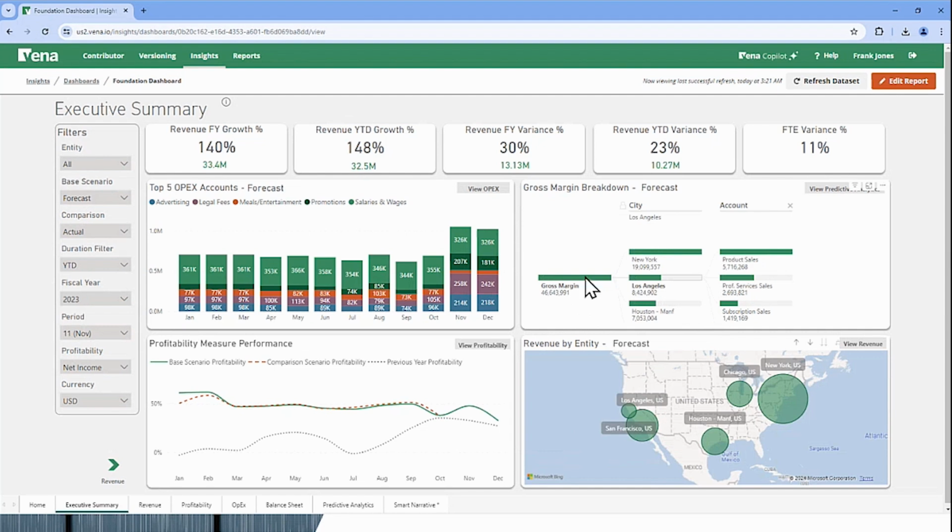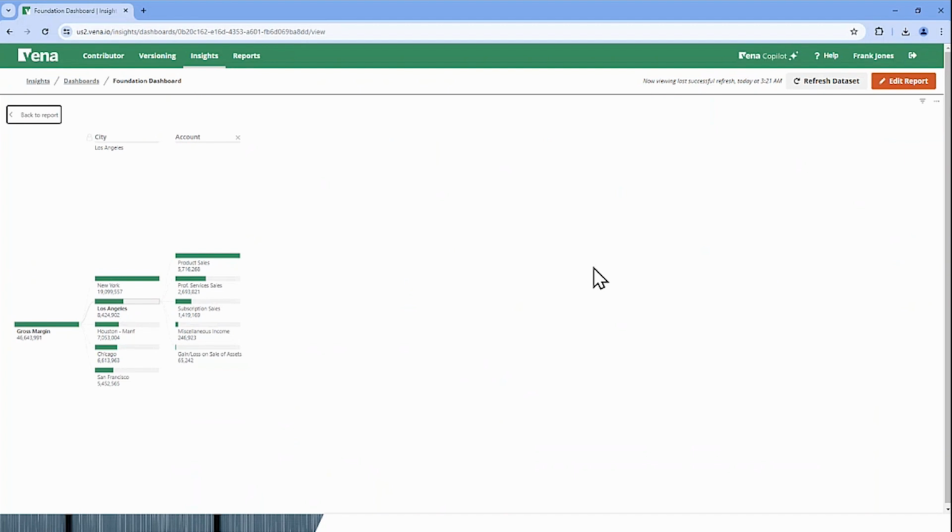Suppose I'm looking at this and I can see in this decomposition tree, I'm starting with my gross margin. Let's blow this out. So I've got my gross margin for my different areas. If I wanted to, I can right-click. I can drill through to the actual data to see what makes up those product sales. And as I'm going through, someone maybe in the room says, I don't want to talk about Los Angeles. I want to talk about Chicago. Very easy to simply click. And now we're looking at Chicago.